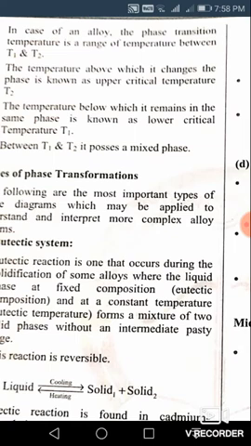So between T1 and T2, that means between the lower critical temperature and the upper critical temperature, it will be in a mixed phase, that is solid plus liquid, for example.